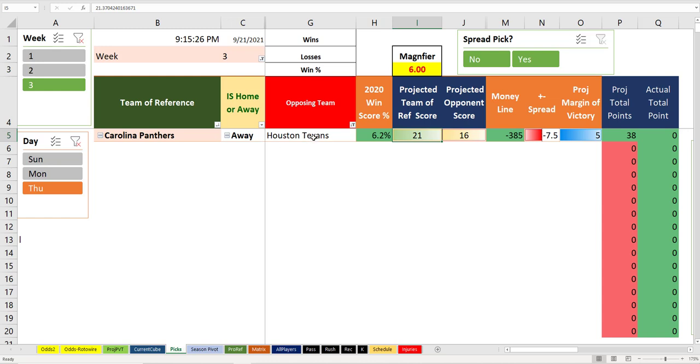So with Tyrod Taylor out and Carolina playing as well as they do, I would say that they do cover. And if you're going to make one bet on Thursday night, it's going to be Carolina minus 7.5. Maybe take an alternate line of minus 6.5 to not pay as well, just so that you can have them win by a touchdown and still get paid. That's my advice for Thursday night.